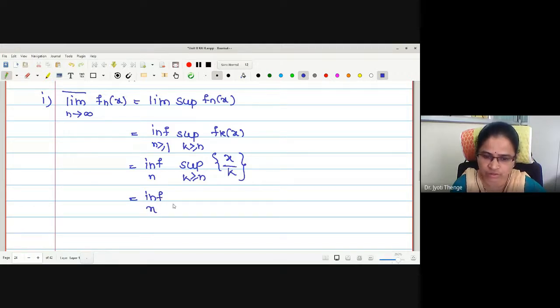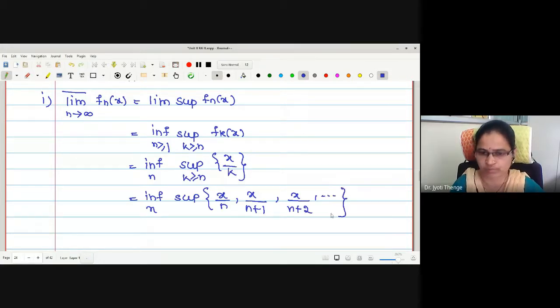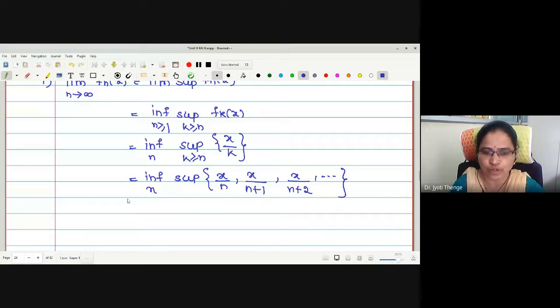Inferior over n, supremum of, let me put the value of k equal to n first. Therefore this is x by n, x upon n plus 1, x upon n plus 2, and so on. Can you tell me what will be the supremum of the set?